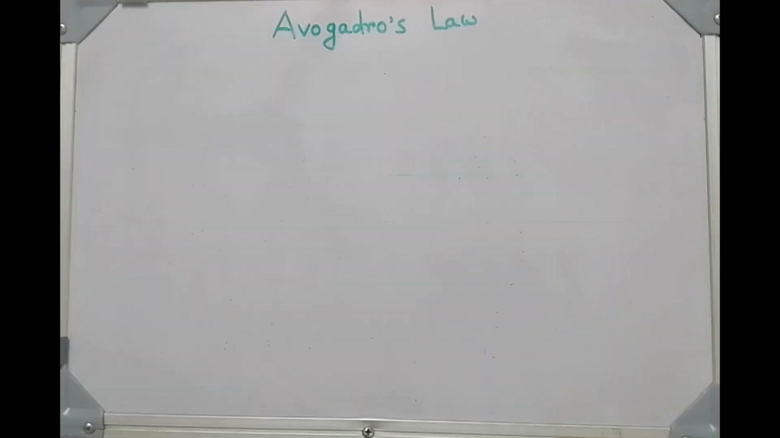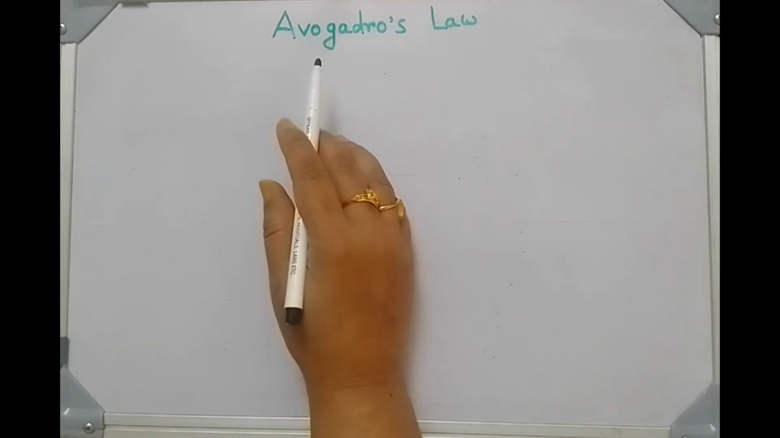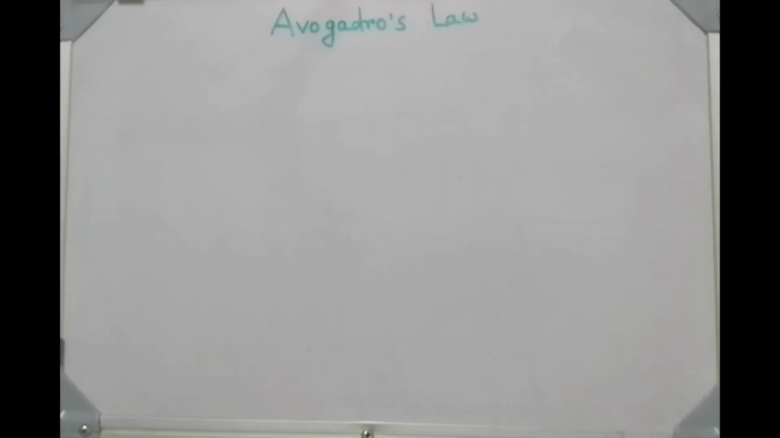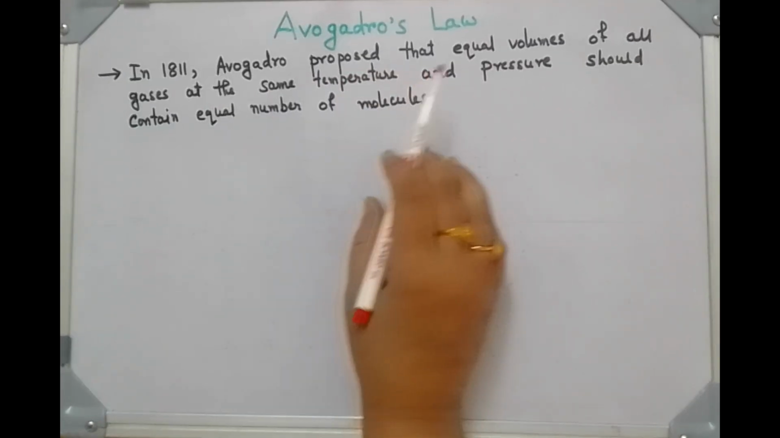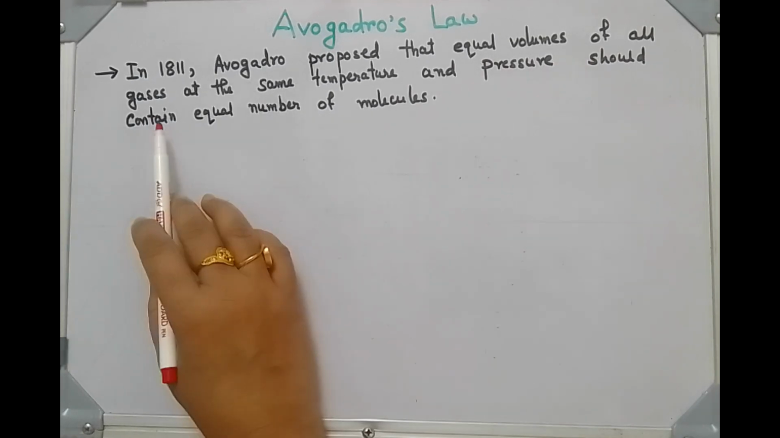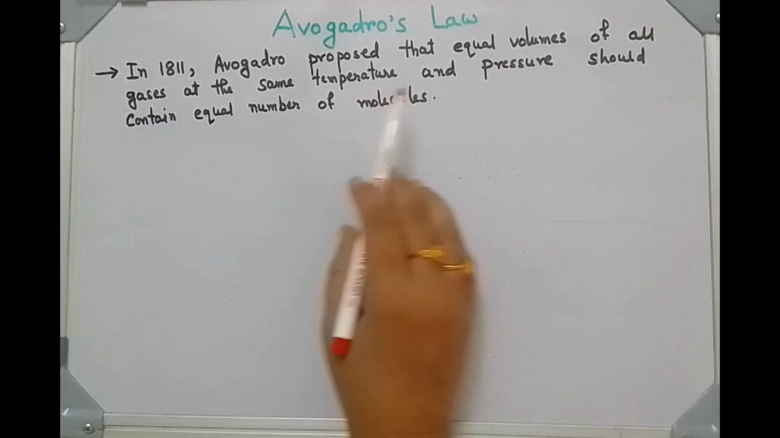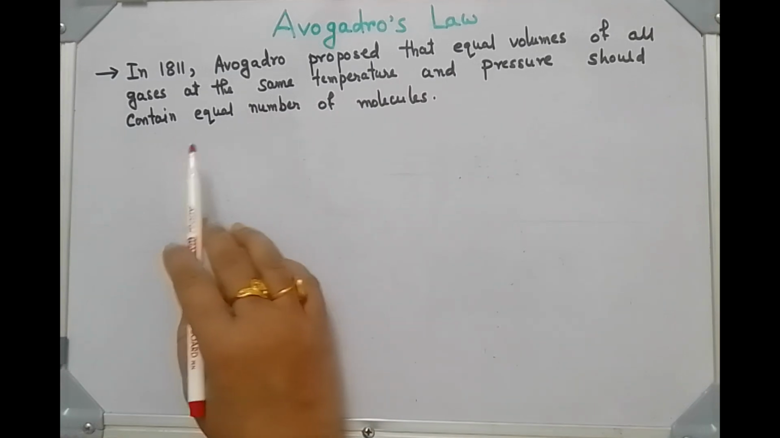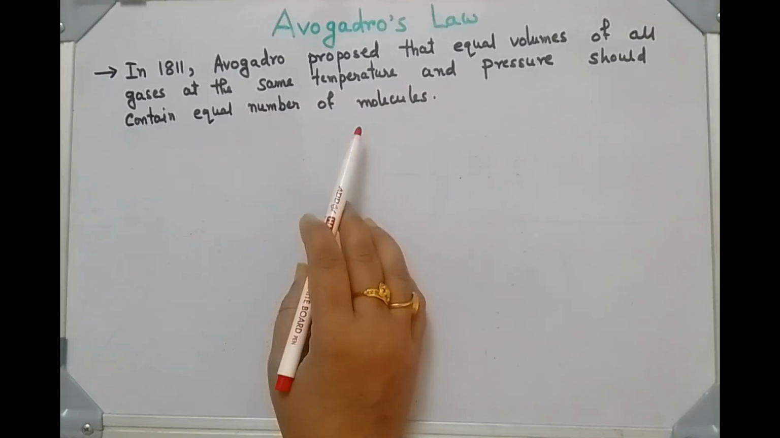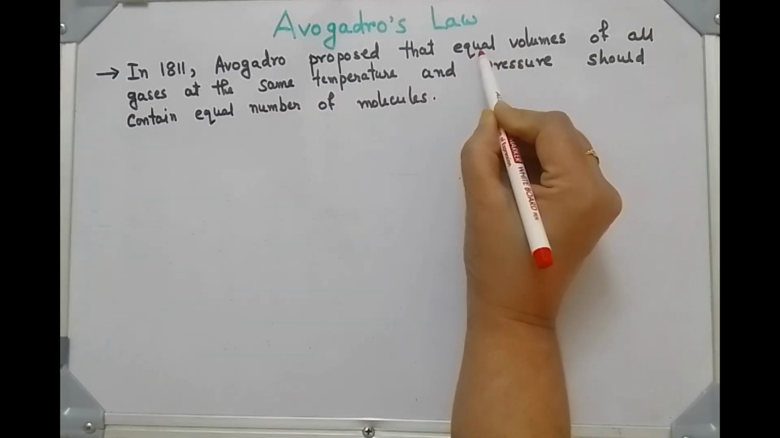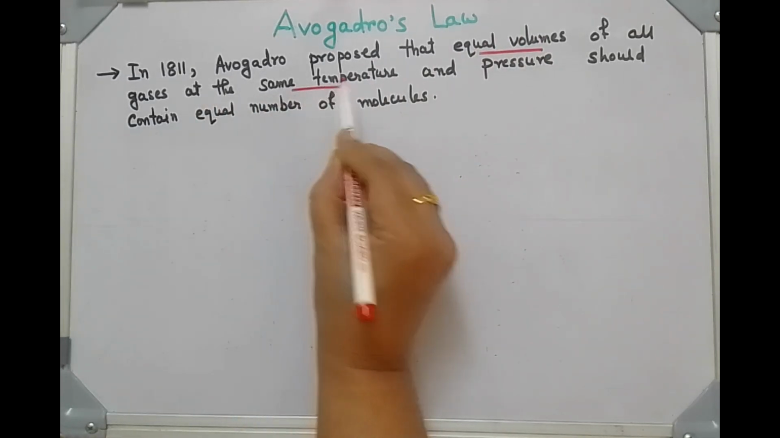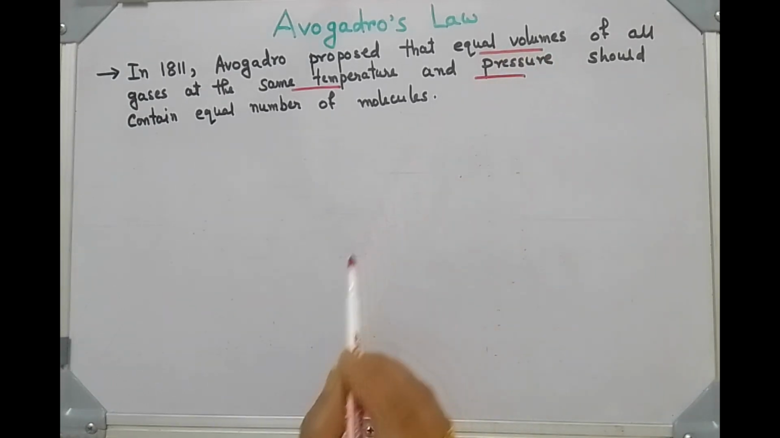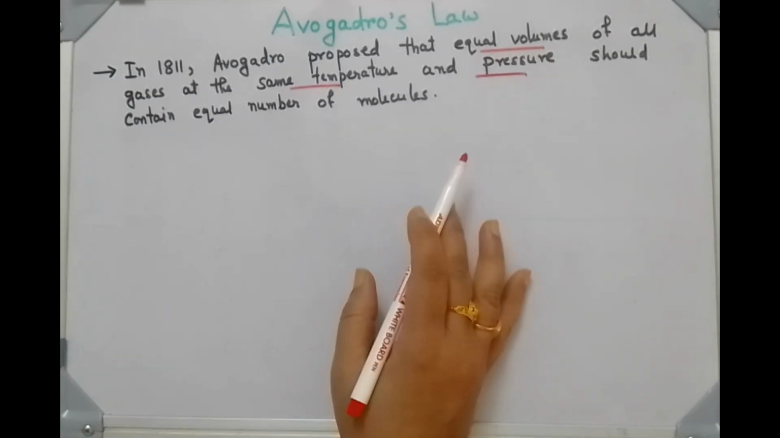Under laws of chemical combinations, now we will study the fifth law, which is Avogadro's law. In 1811, Avogadro proposed that equal volumes of all gases at the same temperature and pressure should contain equal number of molecules. Here, equal volumes and at the same temperature and pressure. These two terms are very important.